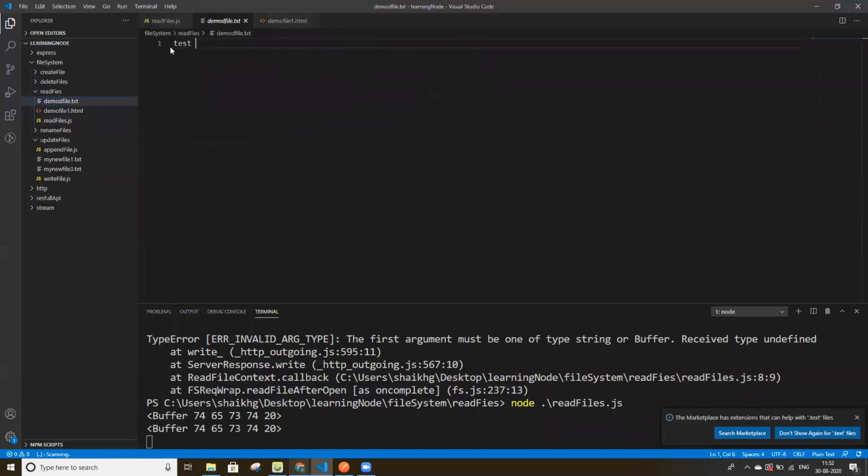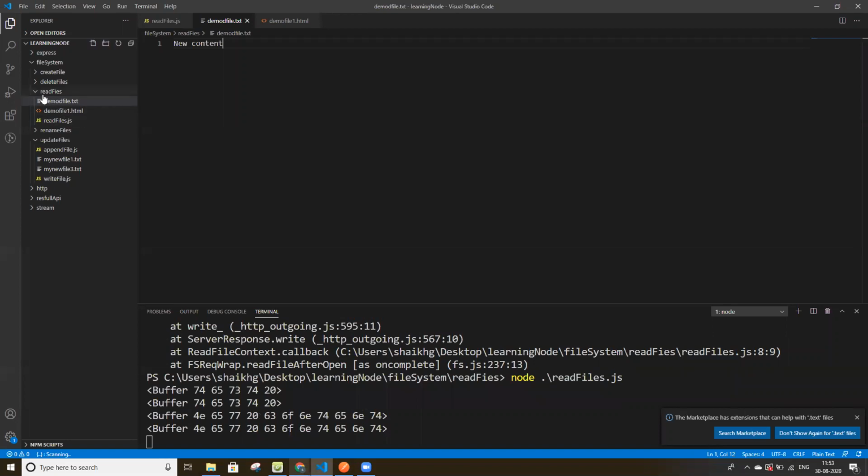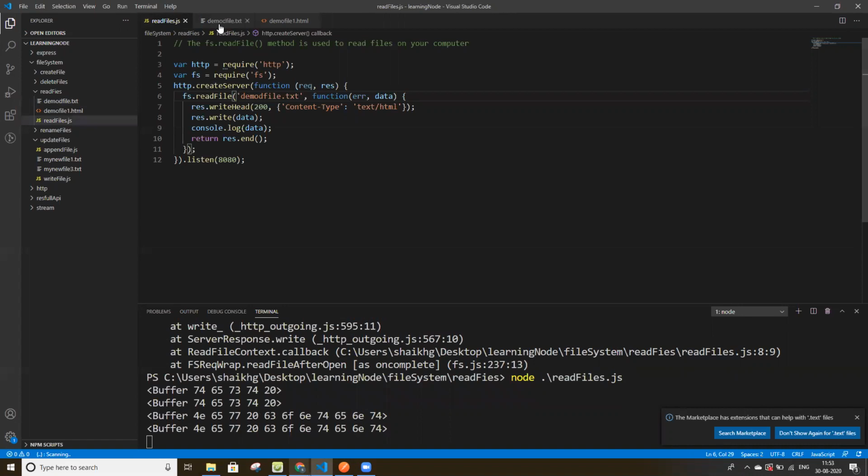So test, and here we have test. If we change it, we are able to read the file from the server with the help of the readFile method.